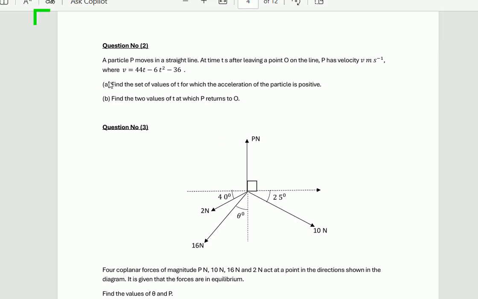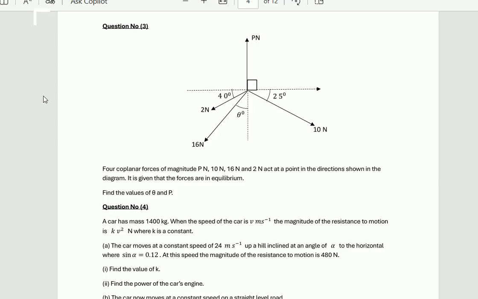Question number 2 is: a particle P moves in a straight line. At a time t seconds after leaving the point O on the line, P has velocity v meter per second, where v is equal to 44t minus 6t square minus 36. Part A, find the set of values of t for which the acceleration of the particle is positive. For part B, find the two values of t at which P returns to O.